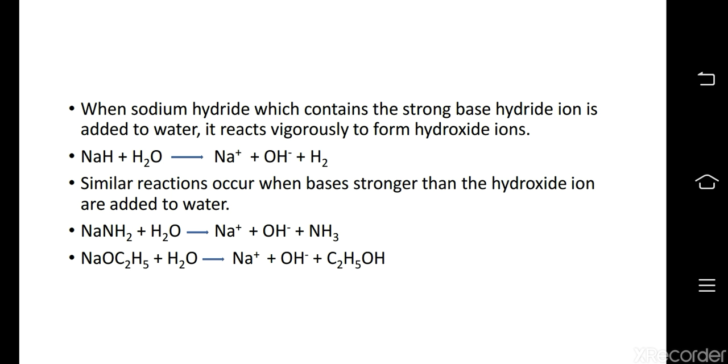When sodium hydride, which contains the strong base hydride ion, is added to water, it reacts vigorously to form hydroxide ion. So the reaction goes like this: sodium hydride plus water giving sodium ions, OH minus ions and hydrogen. Similar reactions occur when bases stronger than hydroxide ion are added to water. So we show sodamide plus water giving sodium ions, OH minus ions and ammonia. Similarly, the third base which we had chosen, sodium ethoxide, when added to water, will give sodium ions, OH minus ions and ethyl alcohol.